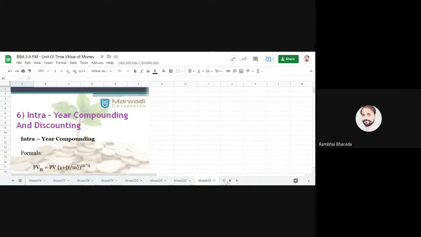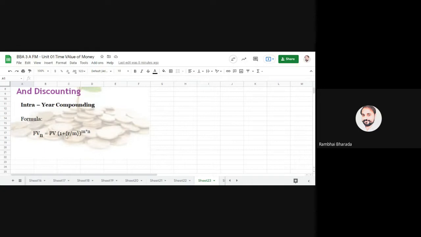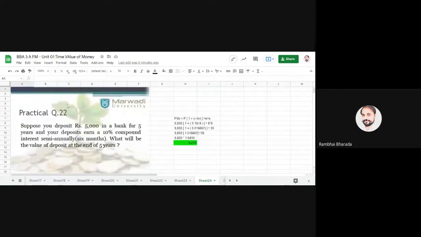Formula is FVN for compounding. Formula is FVN is equal to PV times (1 plus R upon M) raised to M into N. Okay, we have done this practical question with this. Okay, here, please be very, very careful.